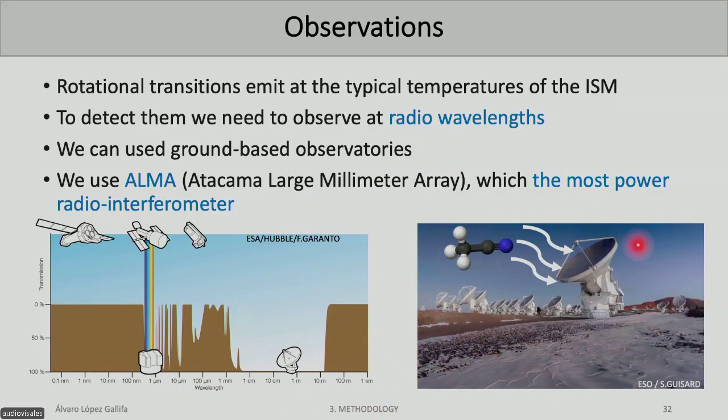We will use basically this telescope, this interferometer, which is ALMA. When we detect molecules with ALMA, we are not only taking into account this antenna, but all of this array of antennas. This interferometer takes into account all the antennas, and it creates a huge one, which will help us to have better information.